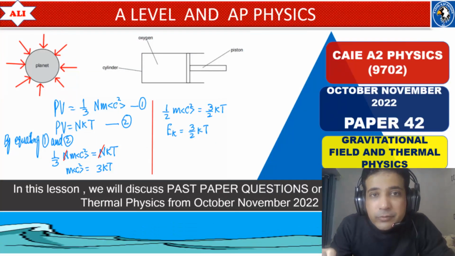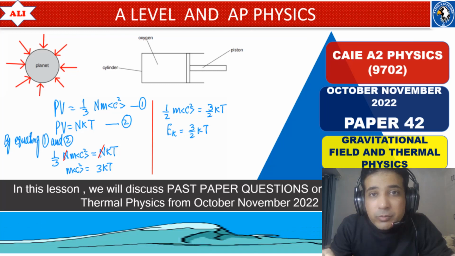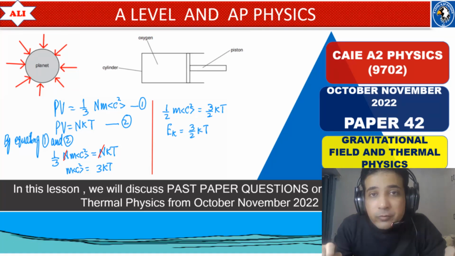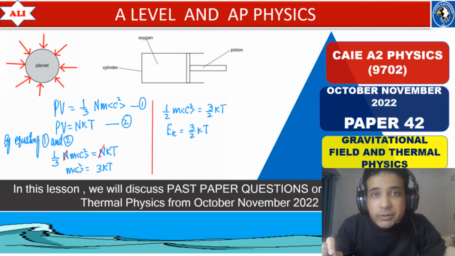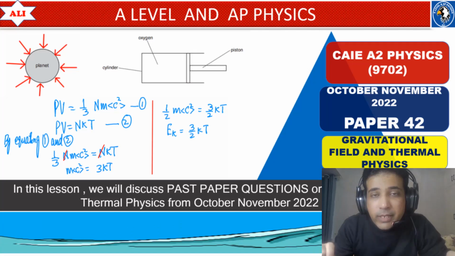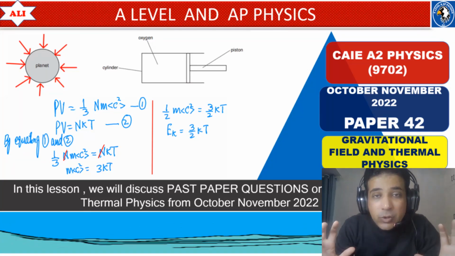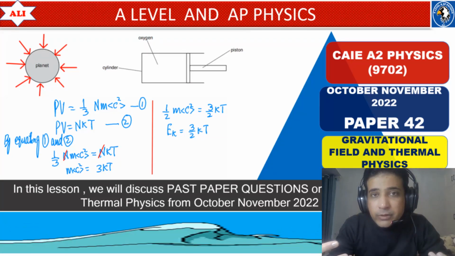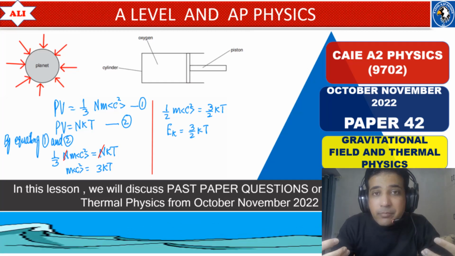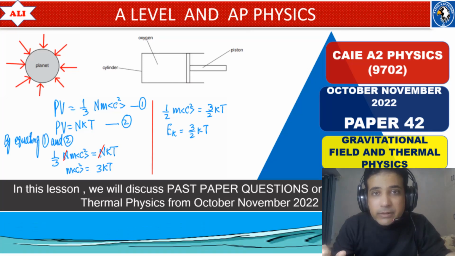In today's lesson, we will discuss past paper questions from October-November 2022, Paper 4, Variant 2. In this lesson, we will discuss questions on gravitational field and thermal physics. We will discuss these questions in detail as we always do, so you can improve your conceptual understanding of these topics and also have a better understanding of these questions. Let's study together. Let's improve together.